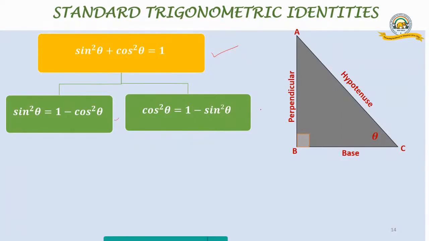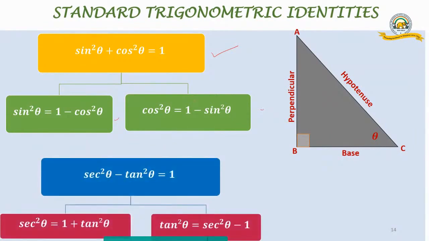So, we need to know sine square theta plus cos square theta equals 1. So, what do you see? Sine square theta, if I want, it is 1 minus cos square theta. It's just transferring the sides. And what is cos square theta? 1 minus sine square theta. So, my formula which I need to know is sine square theta plus cos square theta equals 1. Again, it's nothing to memorize. It's just by using that you get it.